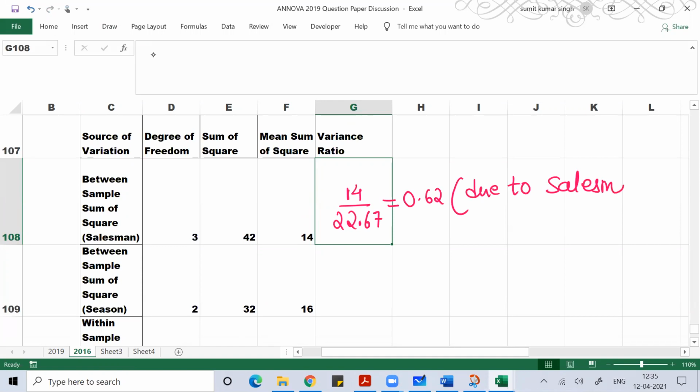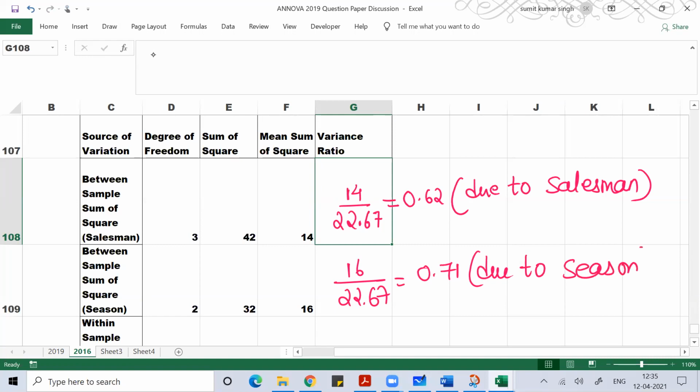Here I'll compare with the null hypothesis of salesman, and you'll get another variance ratio, that is 16 divided by 22.667, which is equal to 0.71. And this is due to season. Because we are doing two-way ANOVA, we get two variance ratios.